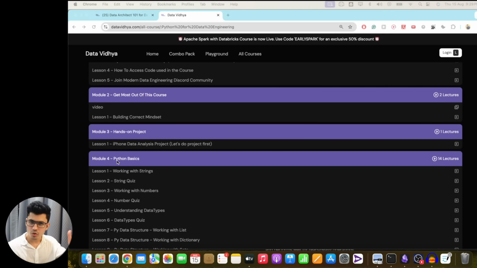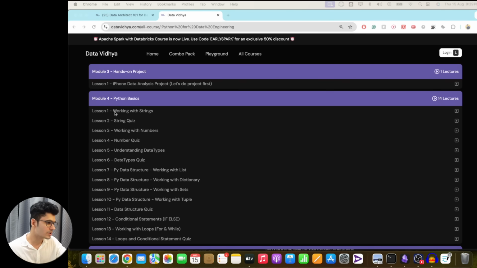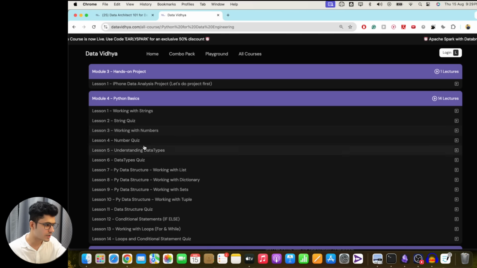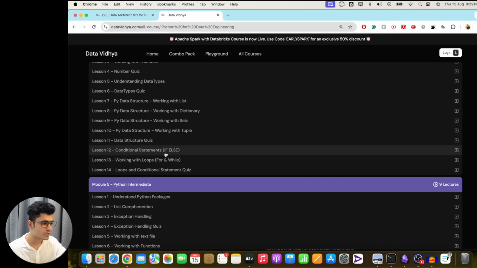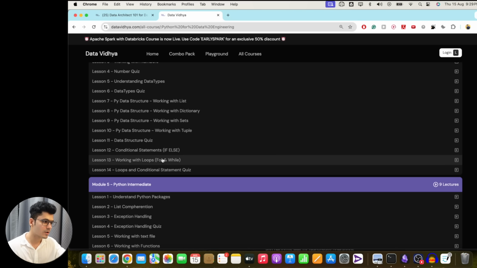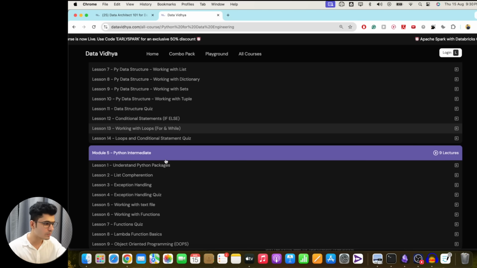All of these modules are open, so if you want, you can learn it. You can start with the string. You can learn about the numbers. You can learn about the data types. You can learn about the data structures like list, dictionaries, sets, tuples. Okay, you can learn about the conditional statements like if else. You can learn about the loops, for loop, while loop.